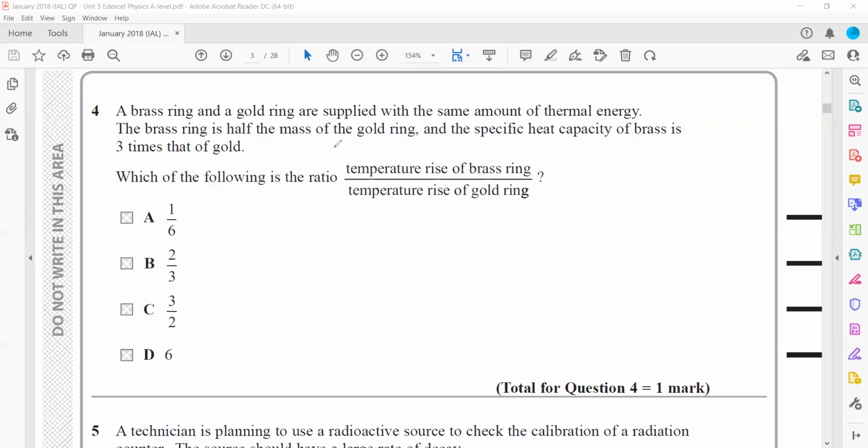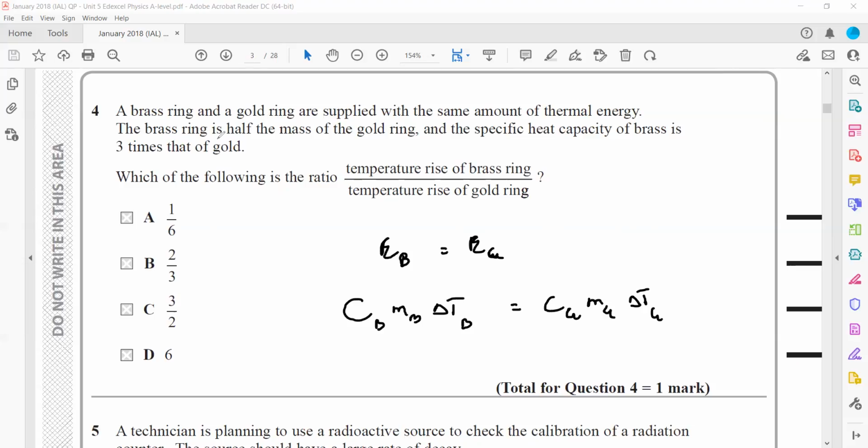Basically, energy absorbed by the brass is equal to energy absorbed by the gold, and E is equal to Cm delta T. So specific heat, mass, and delta T of brass, and here specific heat, mass, and temperature change of the gold.